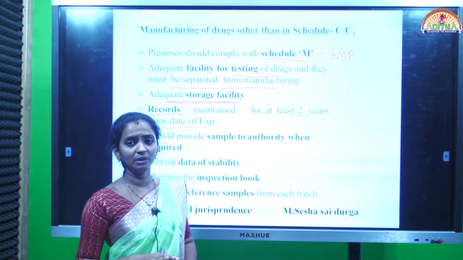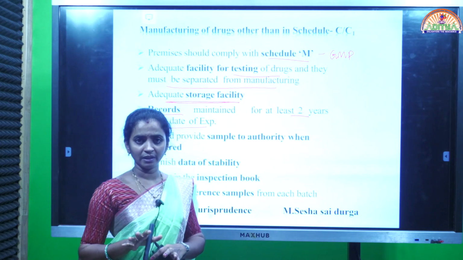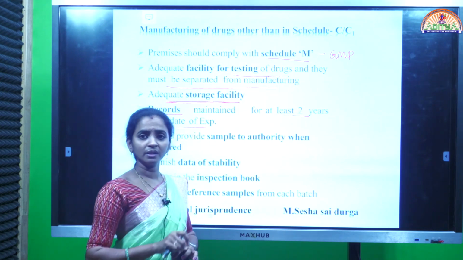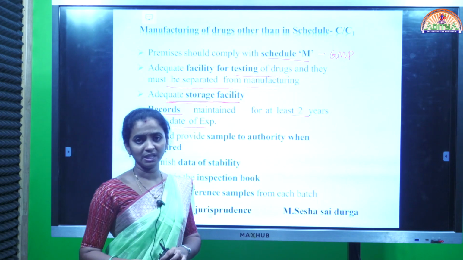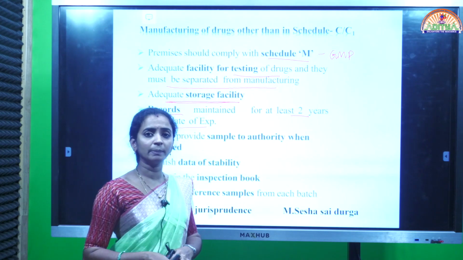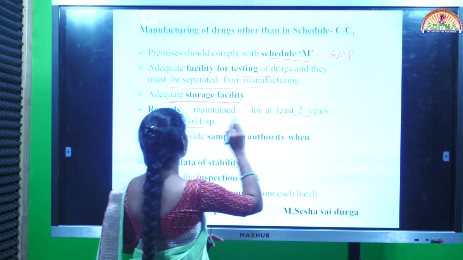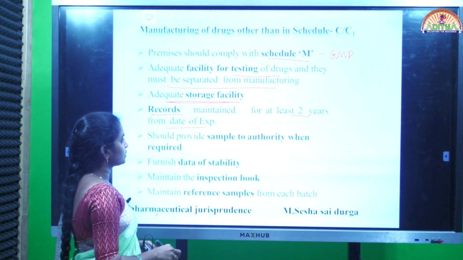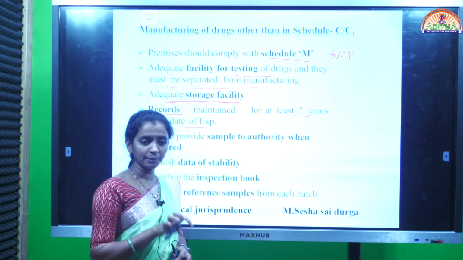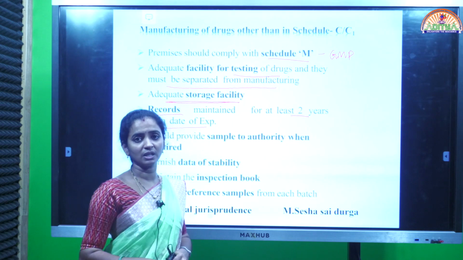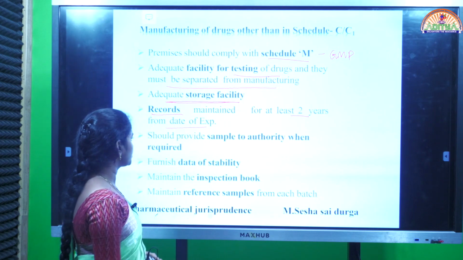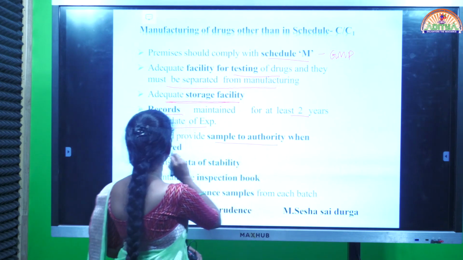So every product prepared in a particular lab or industry, in the pharma industry, those details must be recorded in documentation form, and those documents must be kept with the manufacturer at least for a period of 2 years from the date of expiry. Even after the expiry, the documentation should be kept in the lab itself along with the manufacturer, at least for 2 years from the date of expiry, and the manufacturer should provide samples to the authority when required.